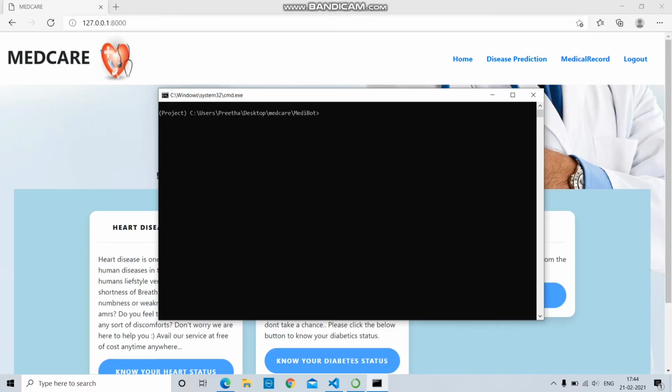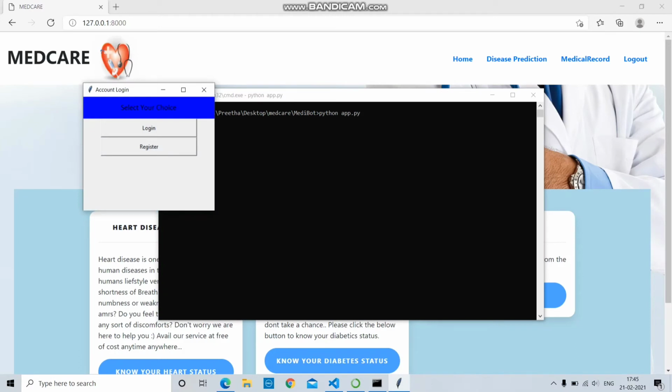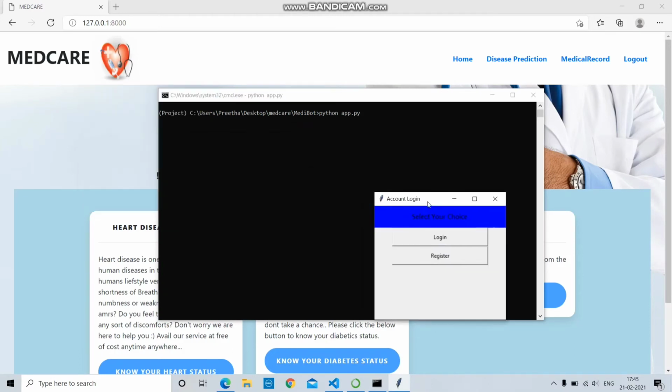Now let's see the demo for the chatbot. I have created a chatbot for user interaction and have named it Medibot. Here a Python file is used to run the chatbot and I have named it app.py. App.py is the main file.